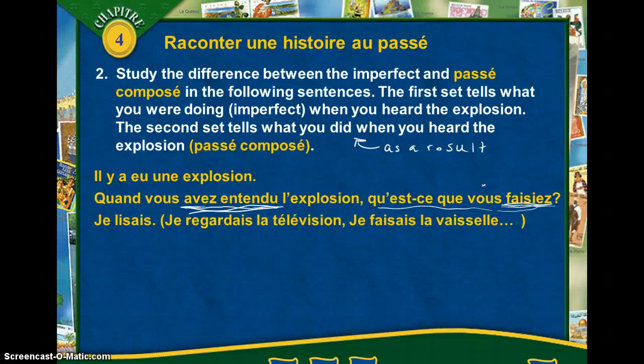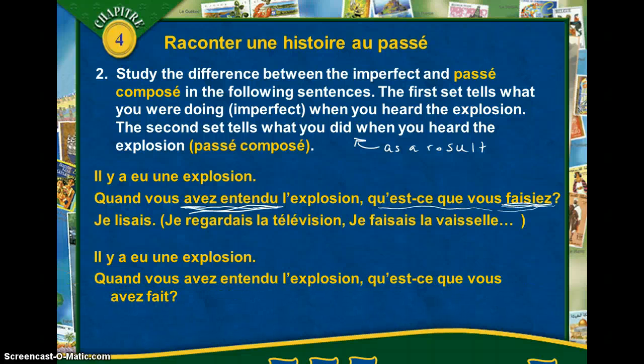So here, someone might say, je lisais, or je regardais la télévision, je faisais la vaisselle. These are all things that you could have been in the middle of doing when you heard the explosion. Now let's look at the second set. The difference between this first set and the second set is we're going to talk about what you did, maybe as a result of hearing the explosion.